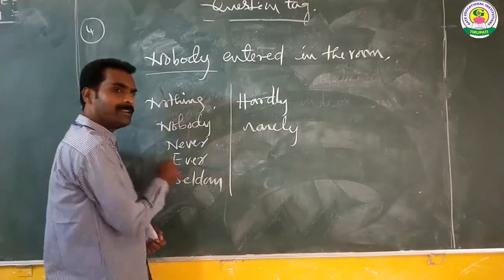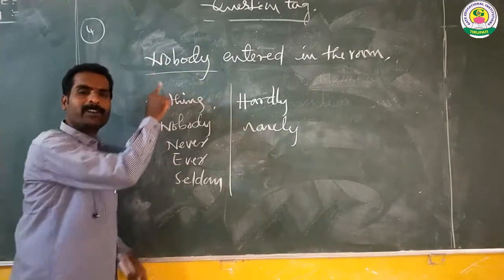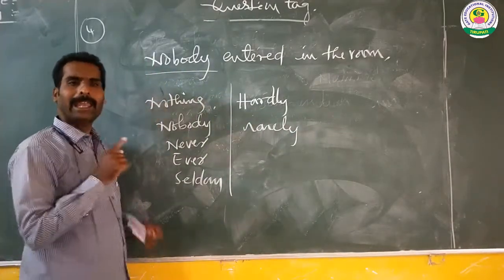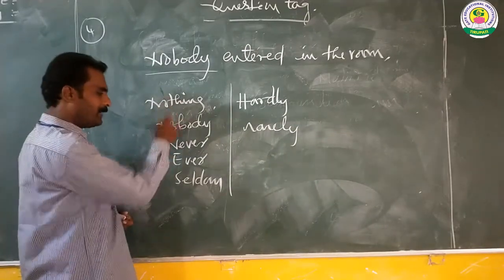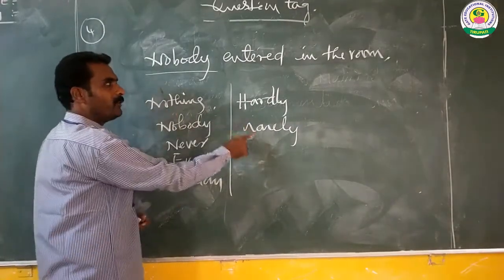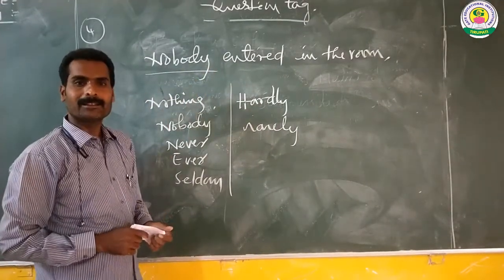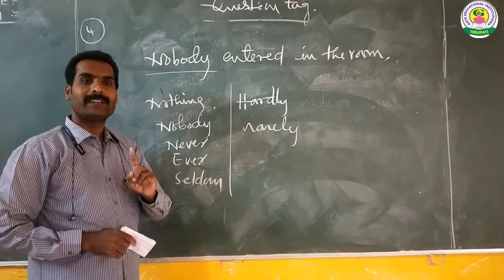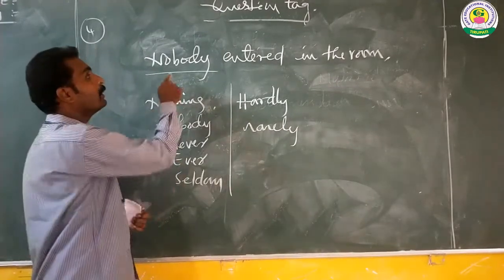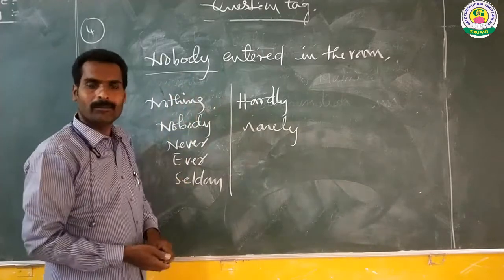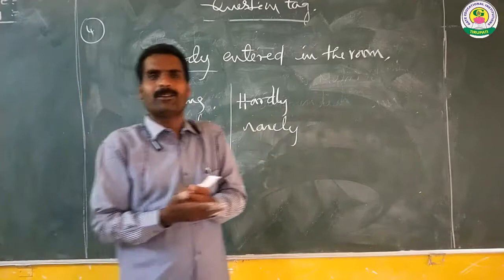If you find any of these words in a statement, that statement should be considered a negative sense sentence, right? See, nobody entered in the room.